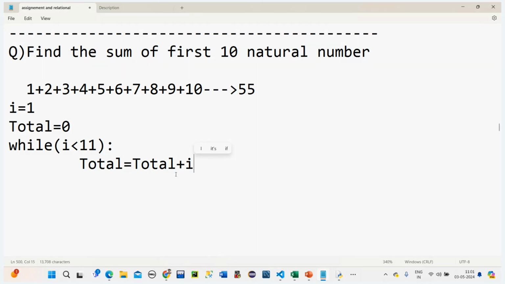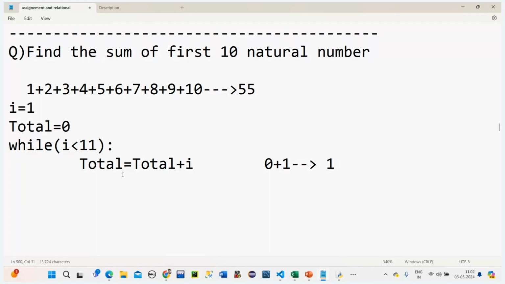This total is inside the while loop, so it will always run till the condition becomes false. Now I is equal to 1, and 1 is less than 11, so the condition is true. Total is equal to 0 plus I, and I is initially 1, so total becomes 1.